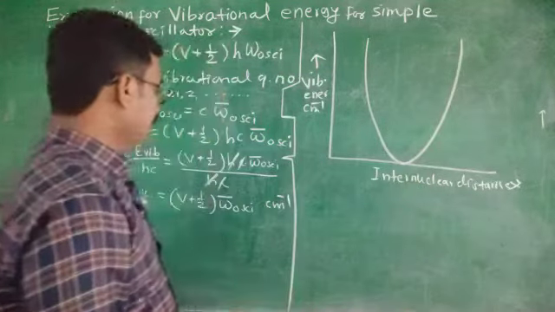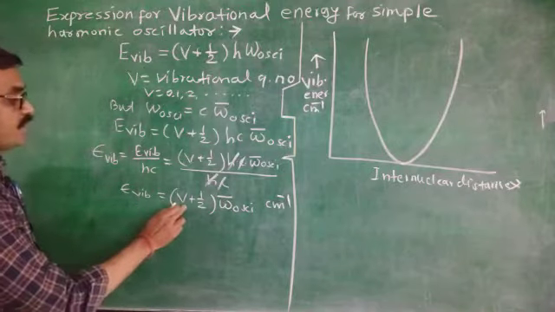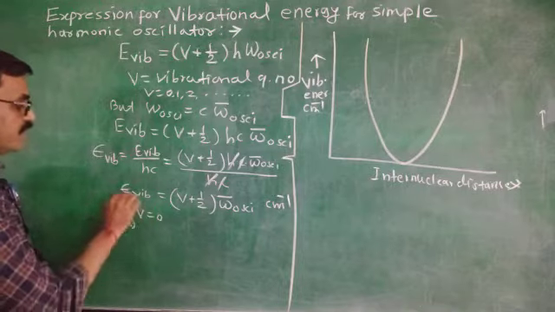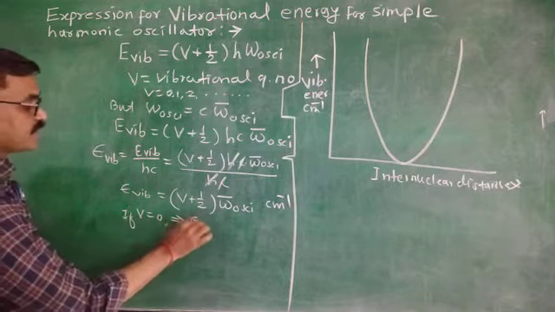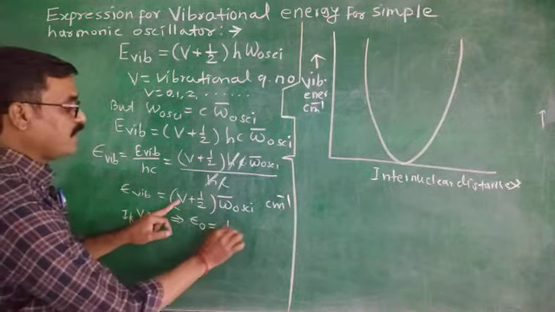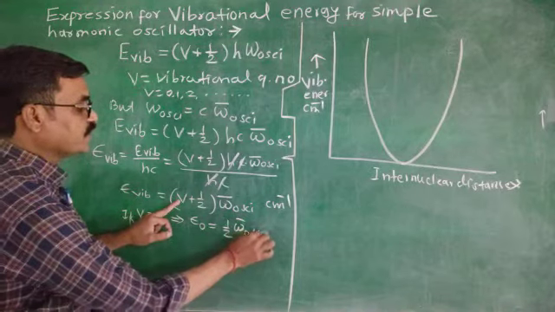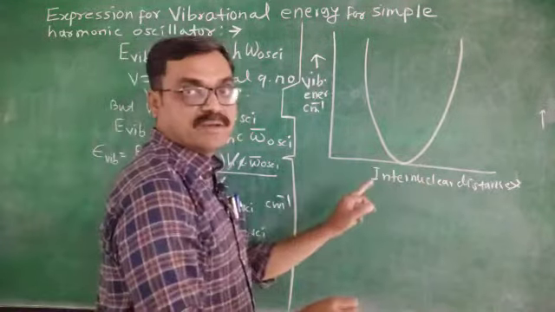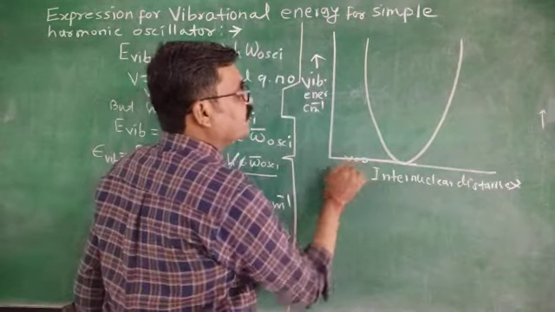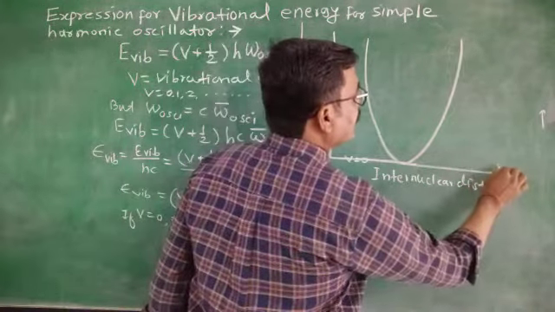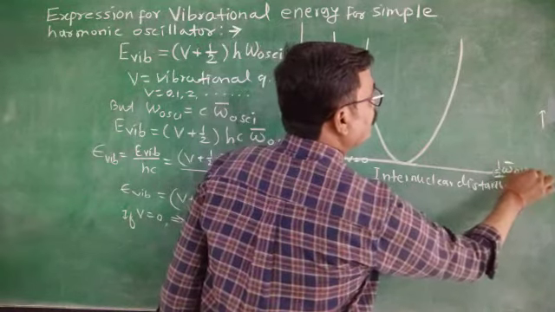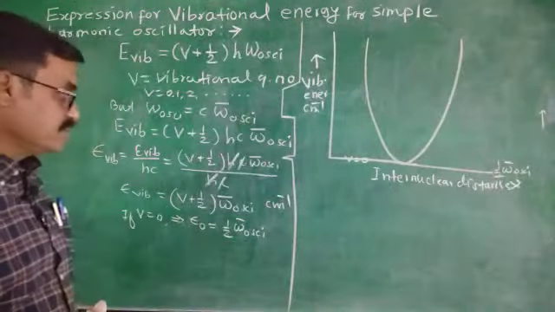Why is it so? Because in this expression, if the vibrational quantum number V equals 0, then this expression implies epsilon 0 equals half omega bar of oscillation. Means when the molecule or sample is in its ground state, when V equals 0, then its energy will be half omega bar of oscillation. Are you getting clear? Very simple.